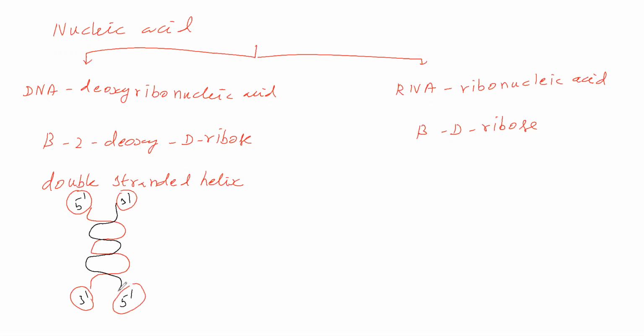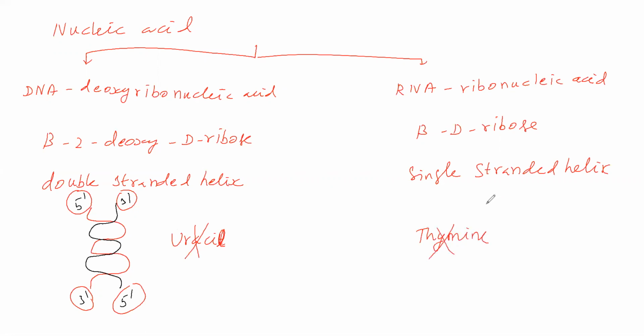So these two are in a helix form. This is called a double-stranded helix. Here it is a single-stranded helix, with only one polynucleotide chain. In this one, uracil is not present. Remaining bases are present. Here, thymine is not present. Remaining bases are present.